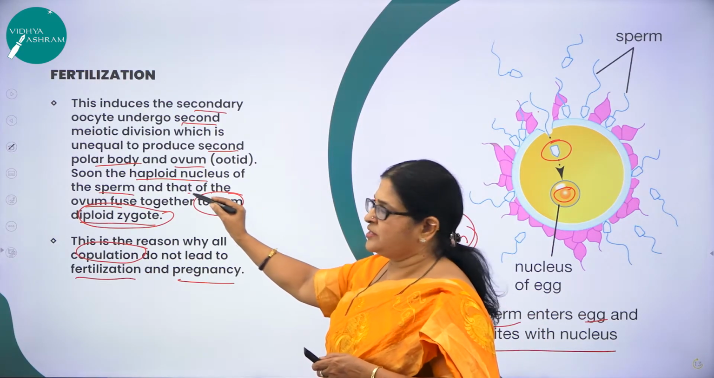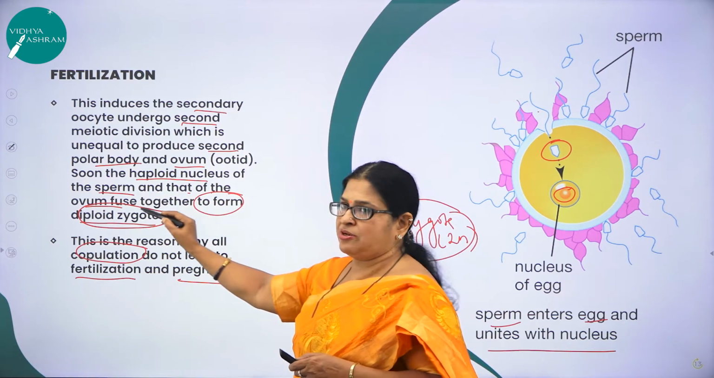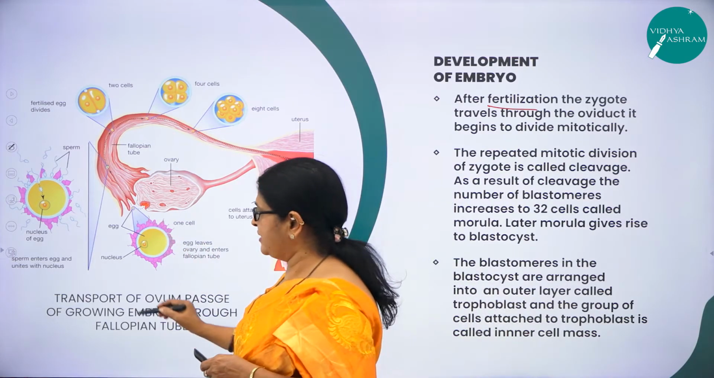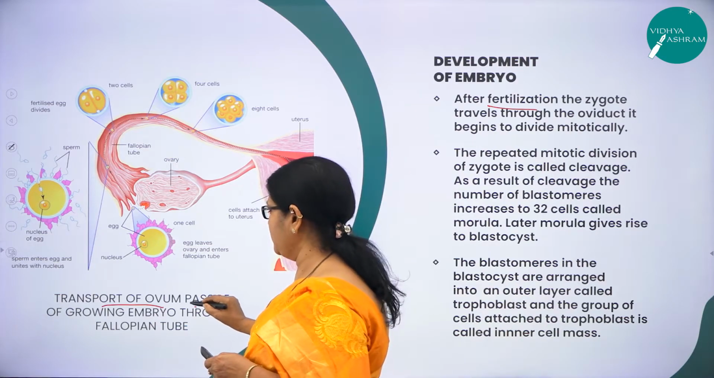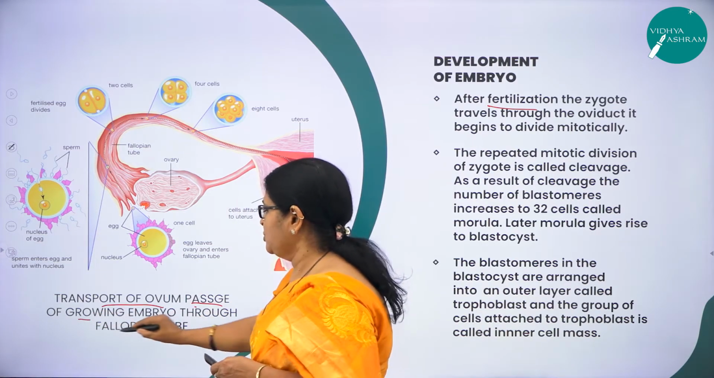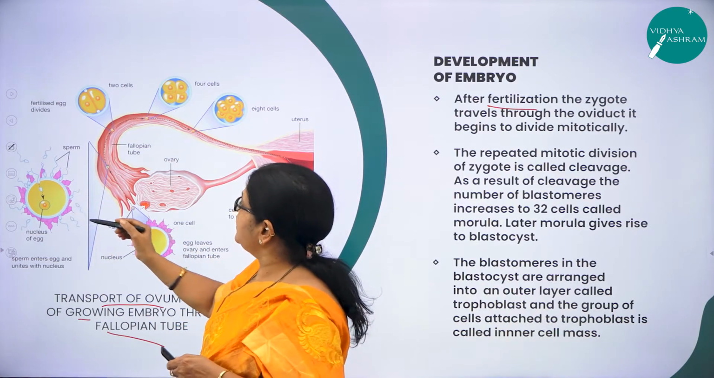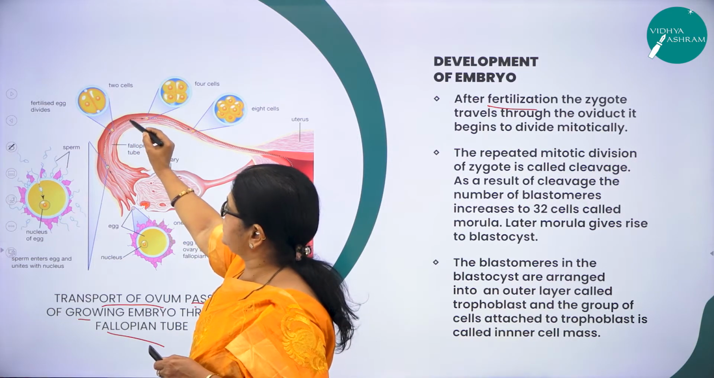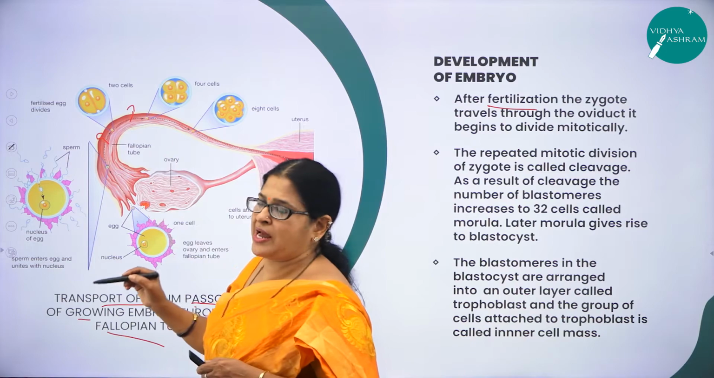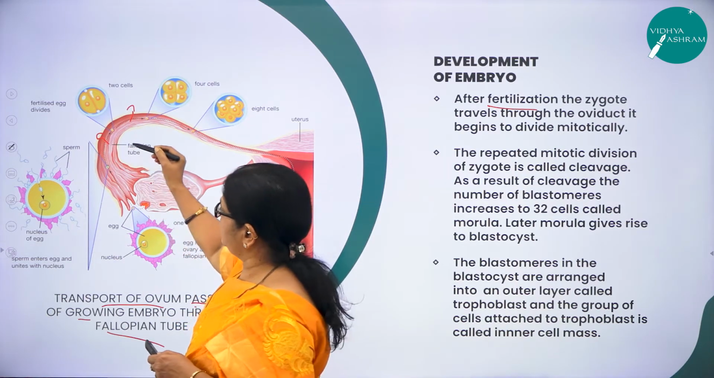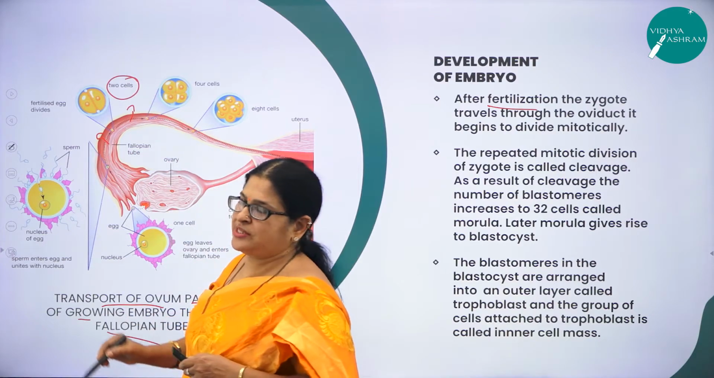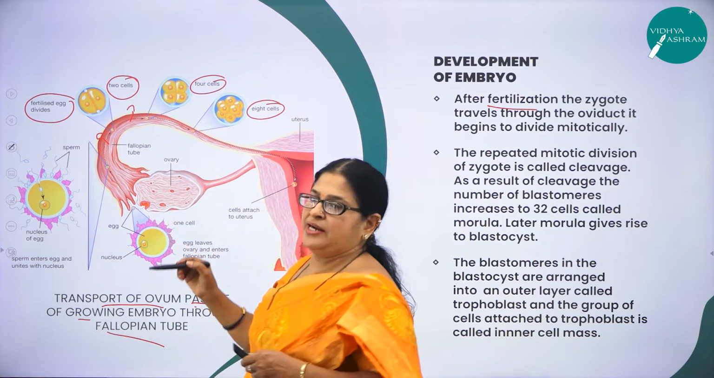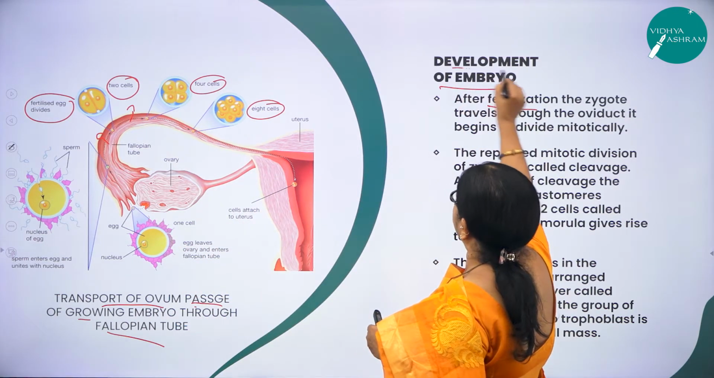So next here you can see the haploid nucleus of the sperm and that of the ovum fuse together to form a diploid zygote. This is the diagram which shows the transport of ovum, fertilization and passage of the growing embryo through the fallopian tube. This is what is fertilization. Here you can see the ovum is released by the ovary and it goes to the isthmic. As I said, this is the region which is called ampullary isthmic region, where the fusion will take place, and here you can see the two cells. The fertilized egg divides into two cells, 2 into 4, 4 into 8 cells, and that is what we are going to deal with in this, how the embryo develops.